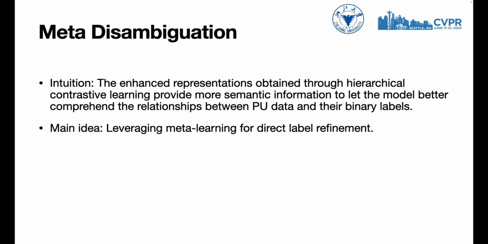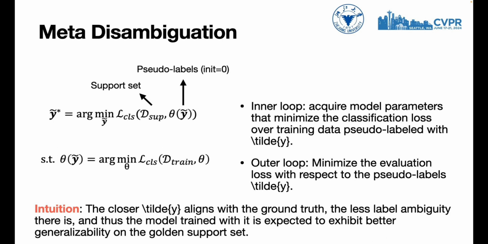In GAME, we adopt a more aggressive label disambiguation strategy by leveraging meta-learning for direct label refinement. Specifically, we first assign a pseudo-label to each unlabeled instance, which is initialized to 0. We then optimize these pseudo-labels using meta-learning to distill the true labels of the unlabeled data.